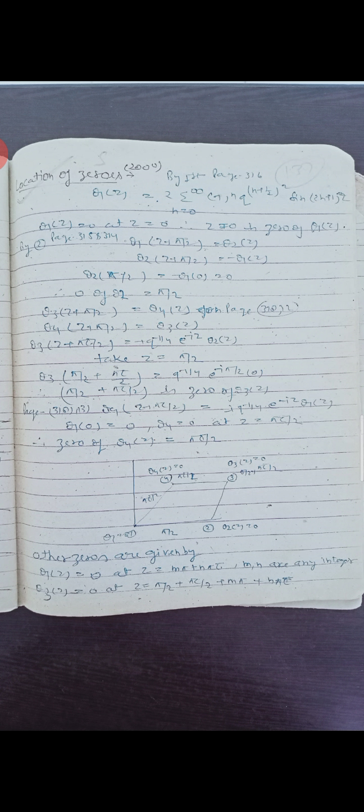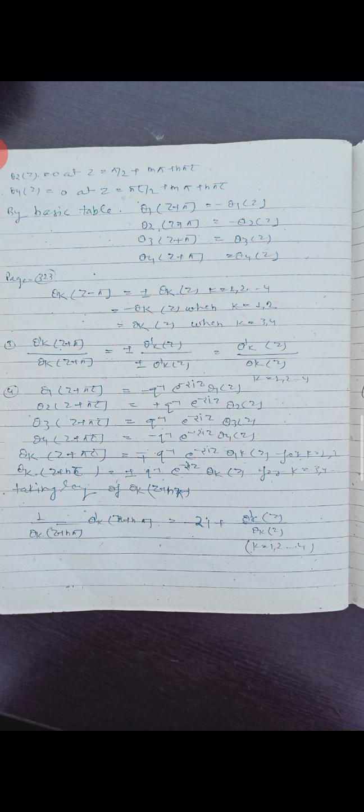Other zeros are given by theta 1 z is equal to 0 at z is equal to m pi plus n pi tau, where m, n are integers. Theta 3 z is equal to 0 at z is equal to pi by 2 plus pi tau by 2 plus m pi plus n pi tau. Now theta 2 z is equal to 0 at z is equal to pi by 2 plus m pi plus n pi tau, or